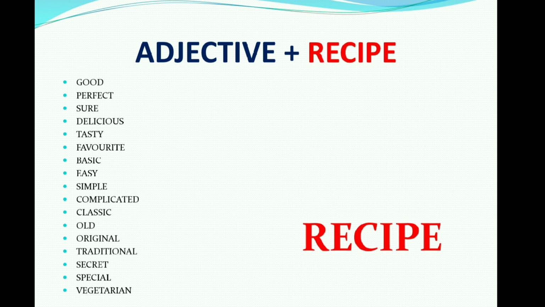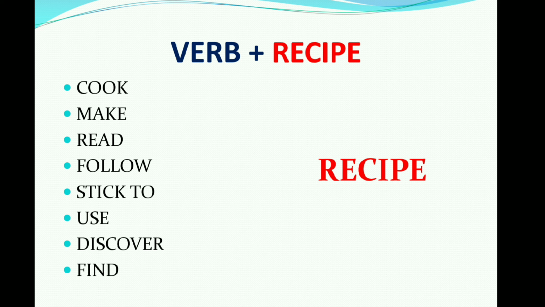Okay, let's move to the adjective plus recipes. So these all are the adjectives: delicious recipe, tasty recipe, good recipe, old recipe, original recipe, traditional recipe, special recipe, vegetarian recipe. Try to remember all this adjective plus recipe, right? Now next is verb plus recipe. So cook recipe, make recipe, read recipe, follow recipe. These all are the verb plus recipe. So note down this also in your notebooks, friends.